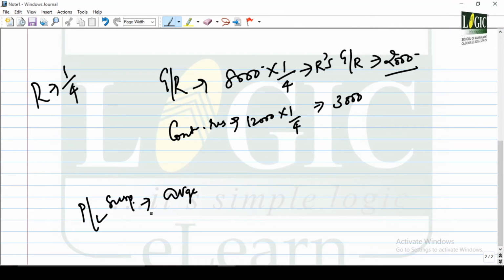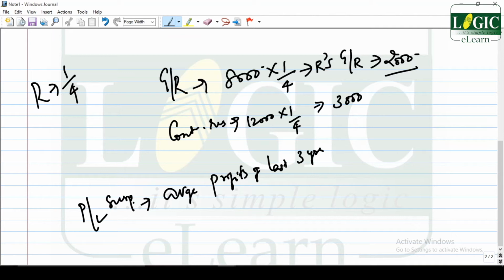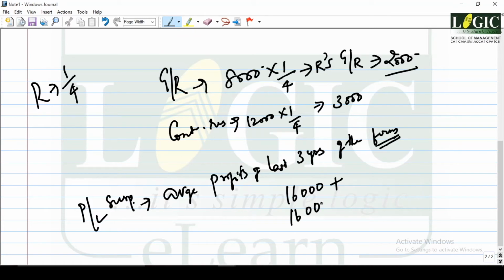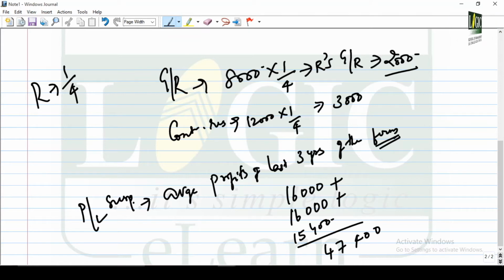Profit or loss suspense account. So, average profits of the last 3 years of the firm. How much? 16,000 plus 16,000 plus 15,400, that is 47,400 divided by 3, then only it will be the average, right?